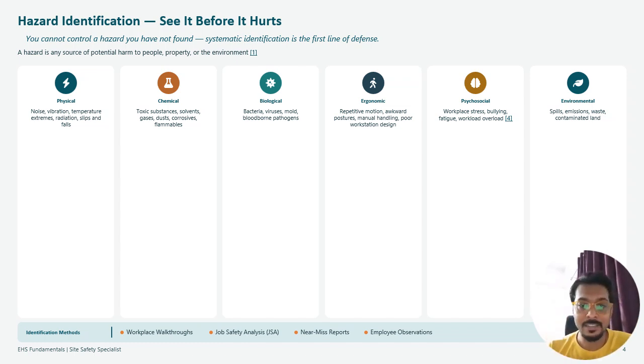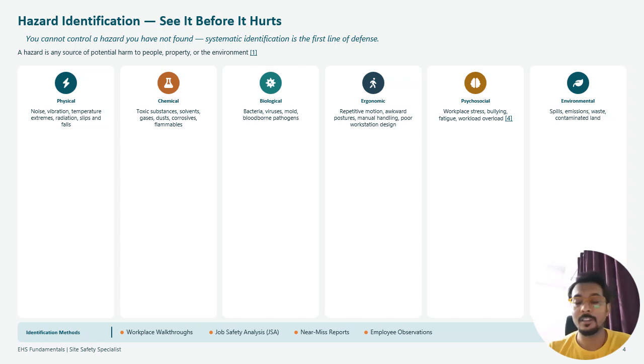What are the physical hazards? We find noise, vibration, extreme temperature, radiation, slips, etc. Chemical: toxic substances, solvents, gases, dust, corrosives, etc. Biological: bacteria, viruses, mold, etc. Ergonomic: repetitive motion, awkward posture, manual handling, poor workstation design. Psychological: workplace stress, bullying, fatigue, workload. Environmental: spills, emissions, waste, land contamination, etc.